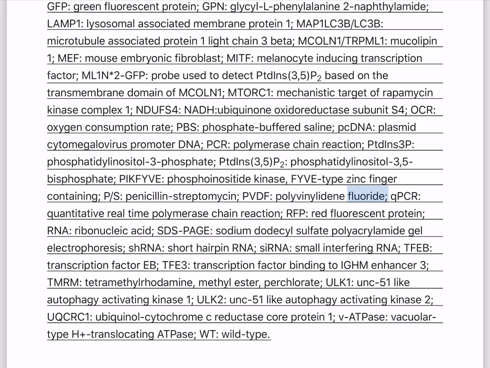PVDF, polyvinylidene fluoride, qPCR, quantitative real-time polymerase chain reaction, RFP, red fluorescent protein, RNA, ribonucleic acid, SDS-PAGE, sodium dodecyl sulfate polyacrylamide gel electrophoresis, shRNA, short hairpin RNA, siRNA, small interfering RNA, TFEB, transcription factor EB, TFE3, transcription factor binding to IGHM enhancer 3, TMRM, tetramethylrhodamine, methyl ester, perchlorate, ULK1, unc-51 like autophagy activating kinase 1, ULK2, unc-51 like autophagy activating kinase 2, UQCRC1, ubiquinol-cytochrome c reductase core protein 1, v-ATPase, vacuolar-type H+-translocating ATPase, WT, wild type.